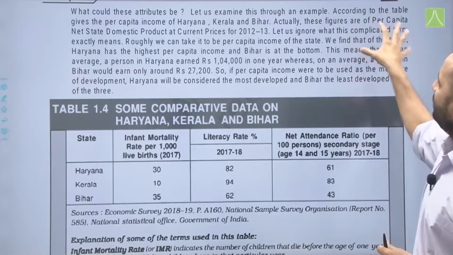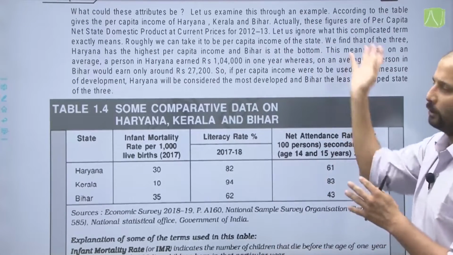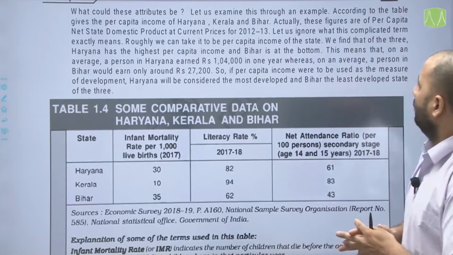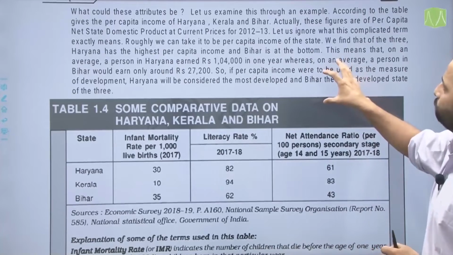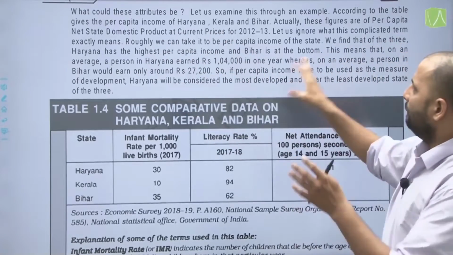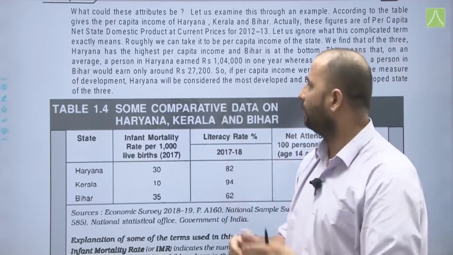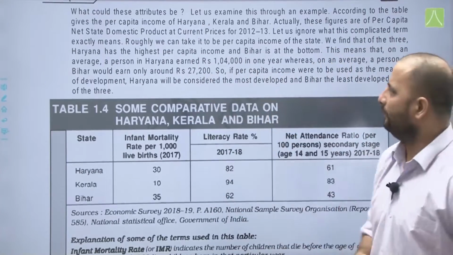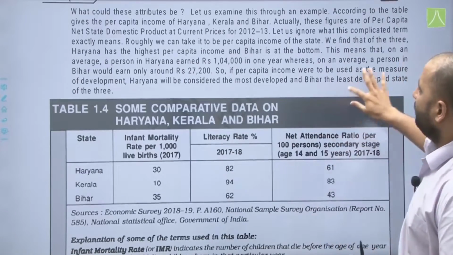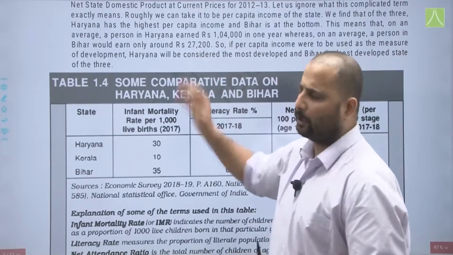Actually, these figures are of per capita net state domestic product at the current prices of 2012-13. Of the three, Haryana has the highest per capita income and Bihar is at the bottom. This means that on average a person in Haryana earned 1,04,000 in 1 year, whereas on average a person in Bihar earned only around 38,000.